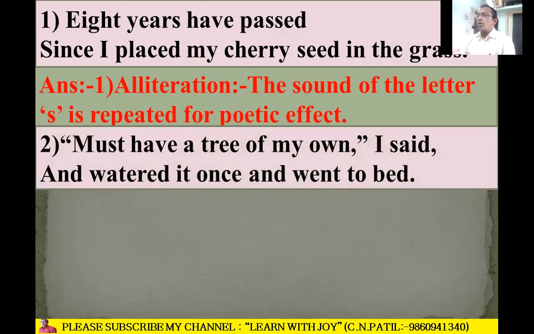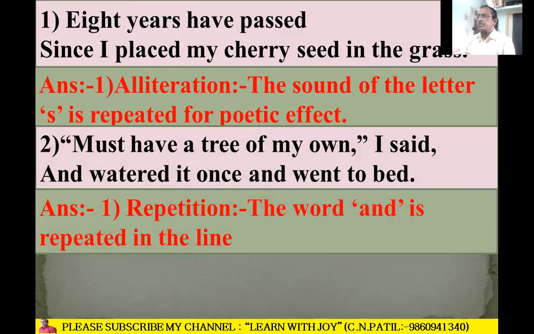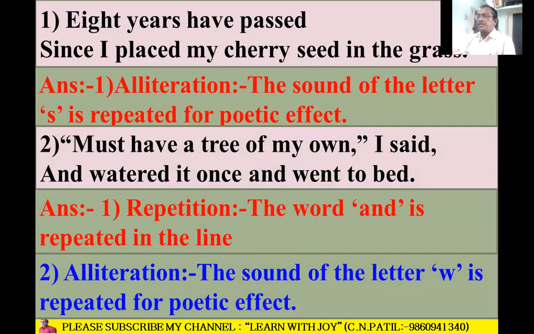Must have a tree of my own, I said, and watered it once and went to bed. The figure of speech of this line is repetition, because the word 'and' is repeated two times in the line. See, 'and' is here and again 'and'. Second figure of speech is there in this line. Alliteration is also there, because the sound of the letter W is repeated for poetic effect. W in water, W in went.